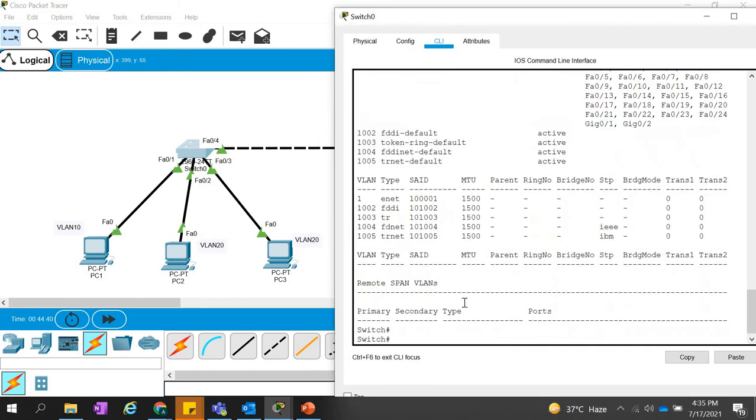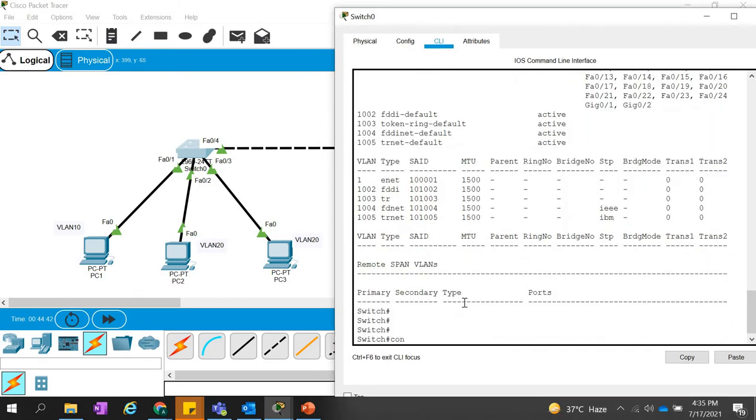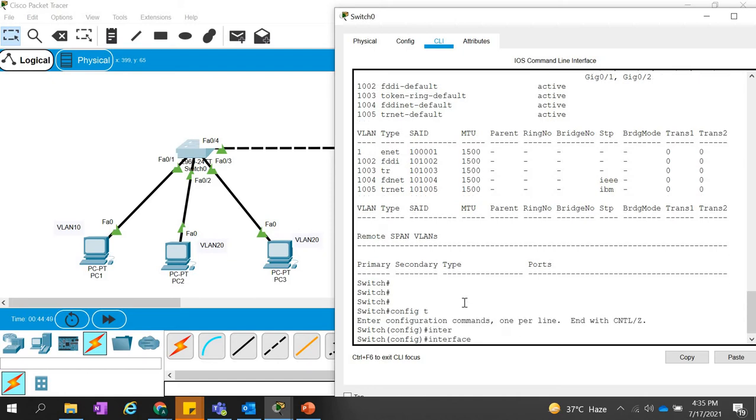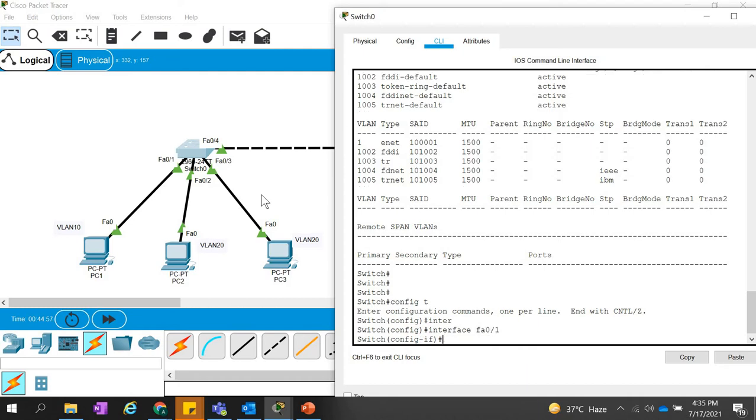For that, we go to the switch port. First, we go to the configuration mode, config t, and interface. Now I'm going to FA0/1. Okay, so now I'm in interface FA0/1, and we are going to make this port an access port.